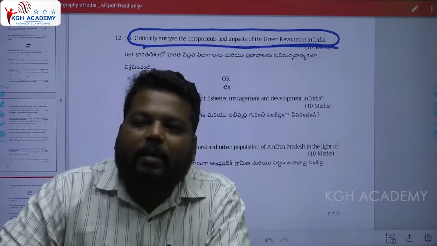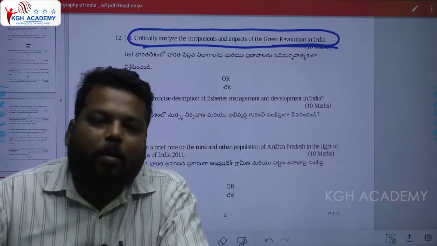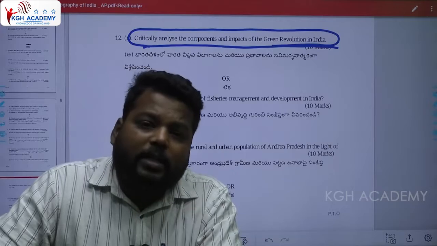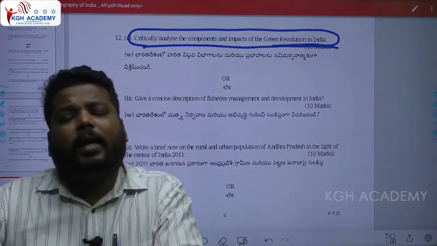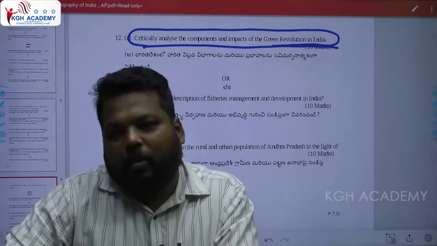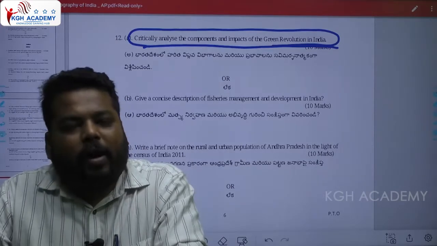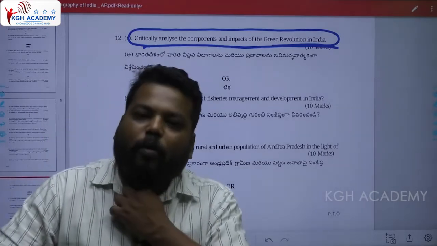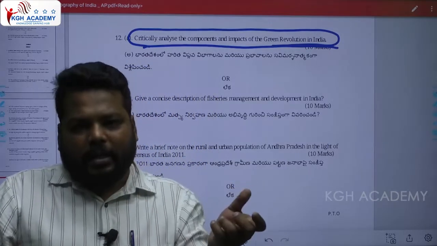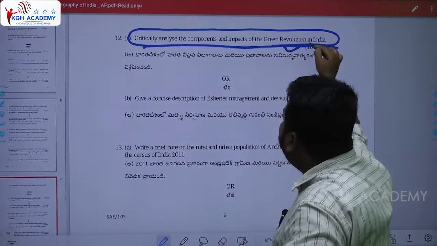Then because of the green revolution, what impacts got created? In some crops we had increased productivity, in some crops we had a reduction of productivity, and in some crops there was neutrality. Along with that, the green revolution has created regional imbalances between the states, because it was introduced only in those states where farmers had the capability of transforming themselves. So whenever we try to understand the green revolution, we would be reading it in an entire approach.